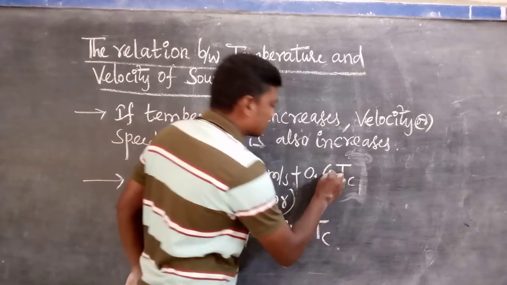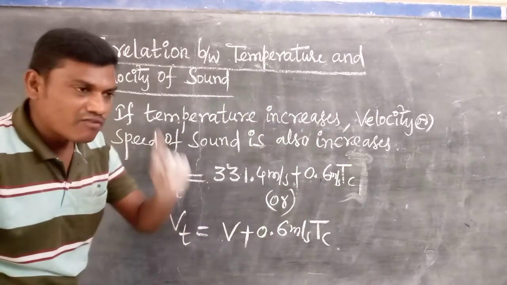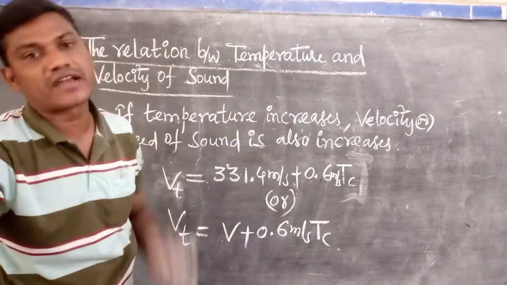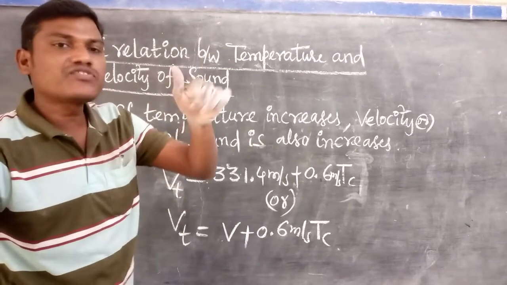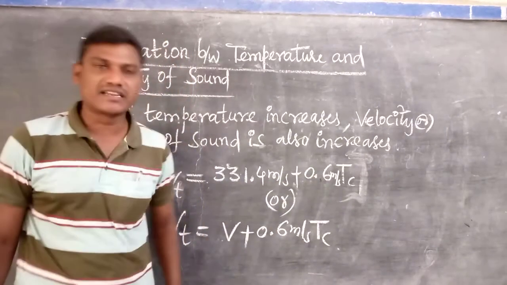Why have we written 0.6 here? For every 1 degree Celsius rise of temperature in the atmosphere, the speed of the molecules increases by how much? 0.6 meter per second. Listen very carefully.